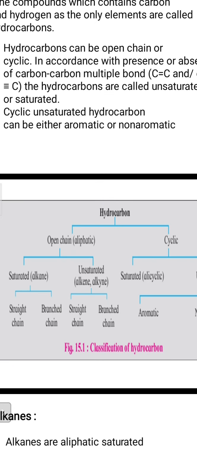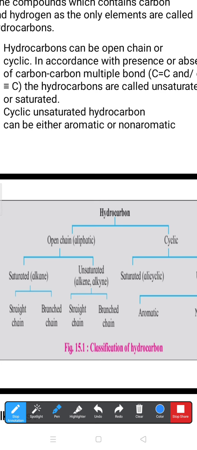Now, how can we classify hydrocarbons? Under the point of classification, we can discuss hydrocarbon classification in detail. Whenever hydrocarbons are in the form of open chain, they are called open chain or aliphatic hydrocarbons. On the other hand, closed chain means cyclic hydrocarbon.